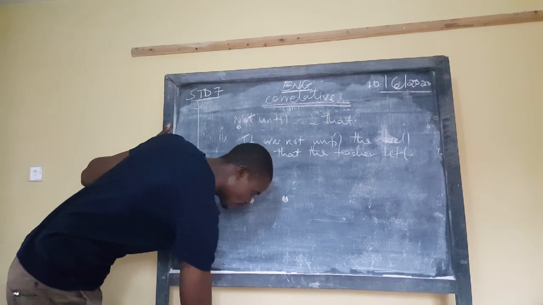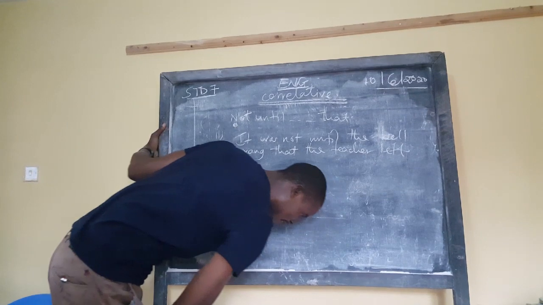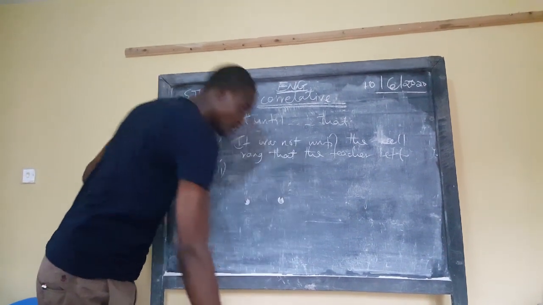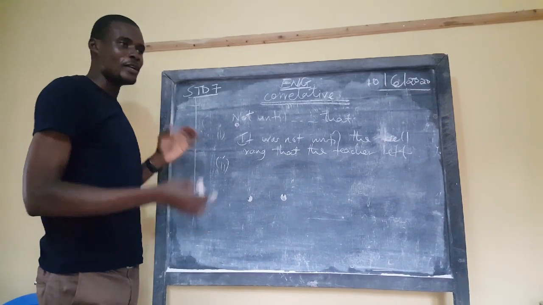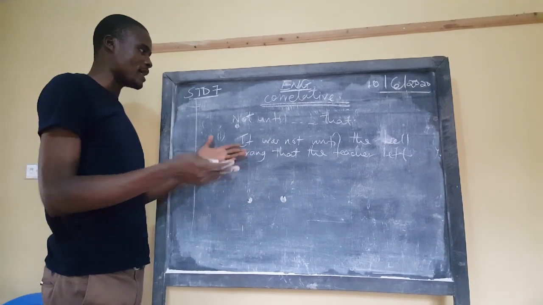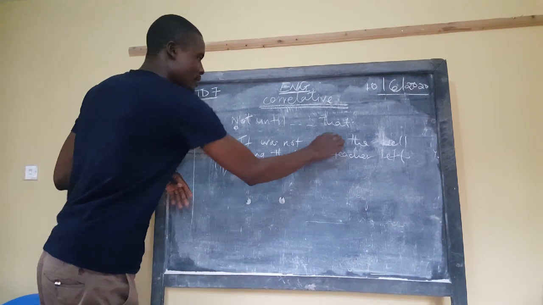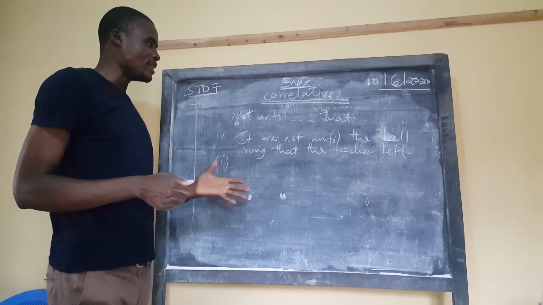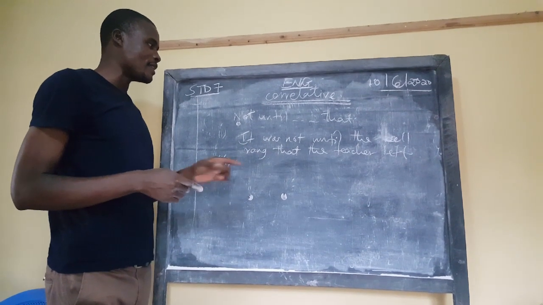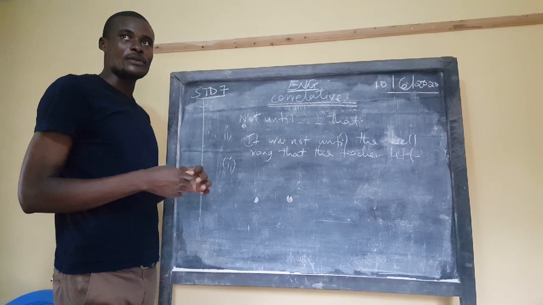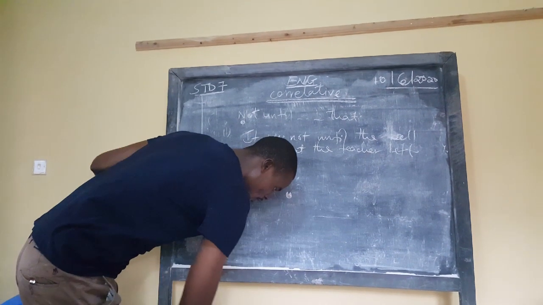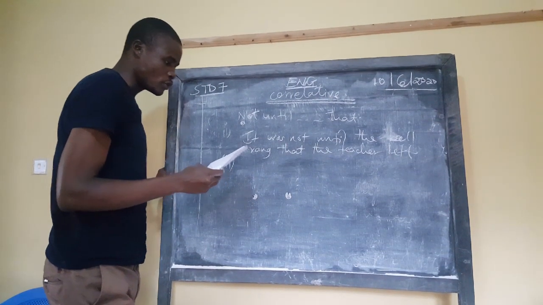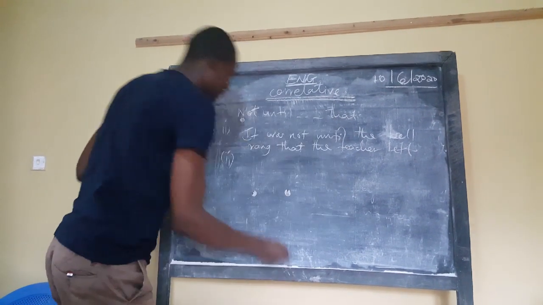Let me give you example number 2. It was not until the teacher arrived that the pupils settled. You know, normally in class, some people run up and down, some people discuss with their desk mates. But when the teacher arrives in class, people settle down. So it was not until the teacher arrived in class that the pupils settled for the lesson. Then lastly, it was not until he caused an accident that he stopped speeding. Good.